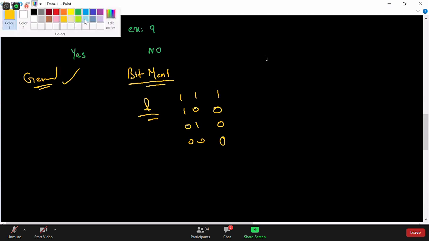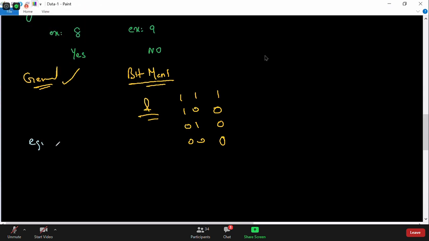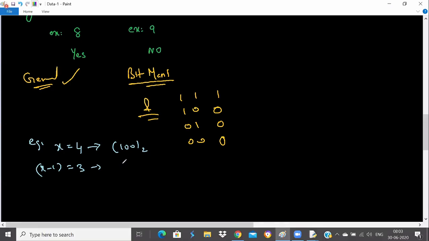Let us see an example. Suppose x is equal to 4. I want to find whether it is a power of 2 or not. What is the binary equivalent of 4? It is 100. And I'll find x minus 1. What is x minus 1? 3. And what is the binary equivalent of 3? 011. Very good.